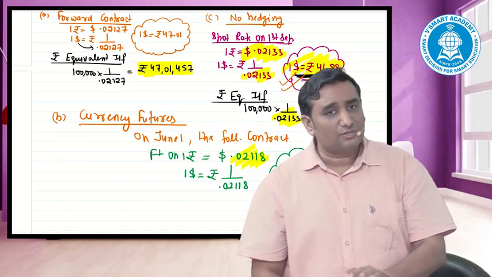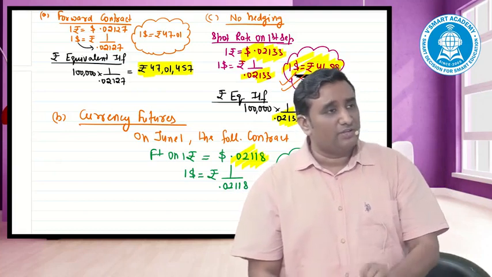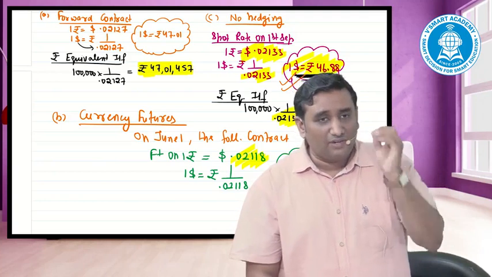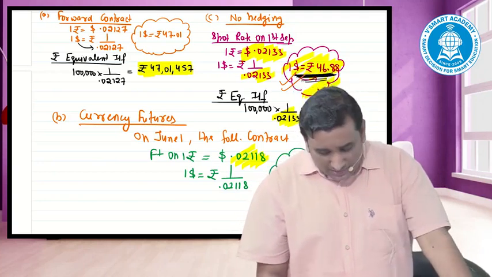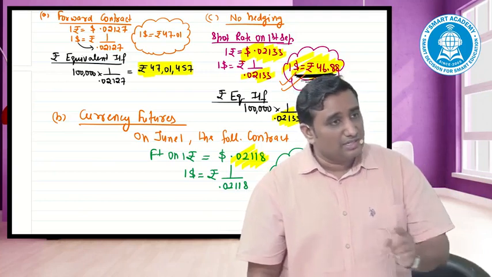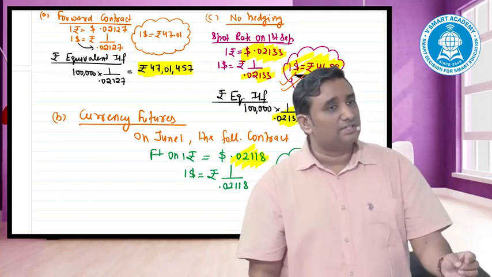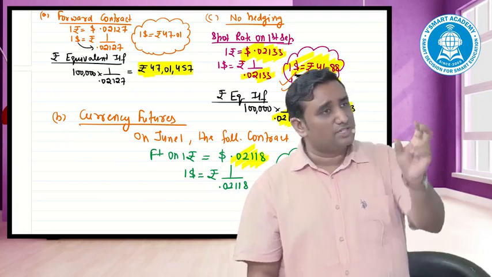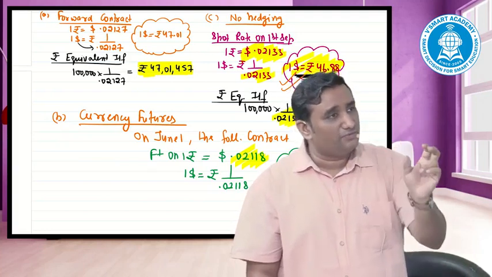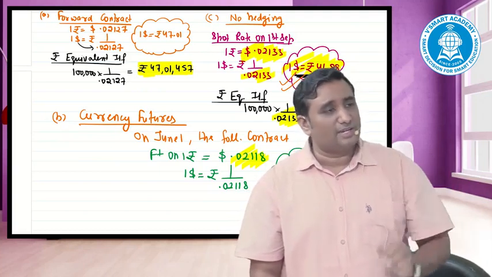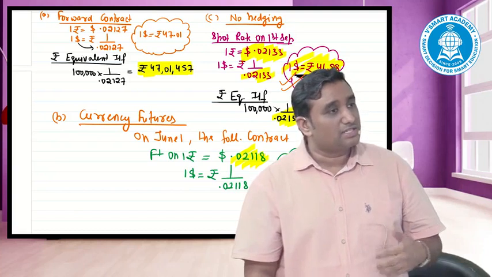The reason why the institute focuses on this type of question: if he had not made a difference in the spot and the future price, then everyone can make out the answer would come exactly 47.21. Exactly 47.21. The example which we took at the initial starting of the topic, anyone can make out 62 if the cash and the future market are both the same. Then everyone knows no matter what I do, plus minus, the net answer has to come what? 62.